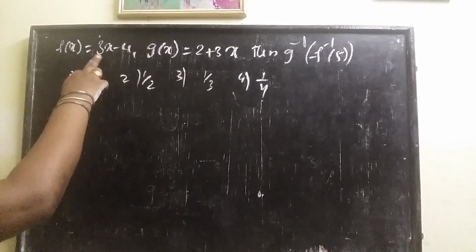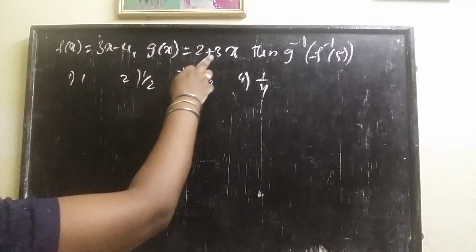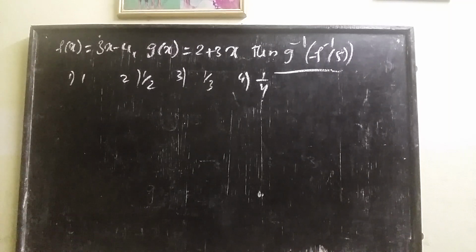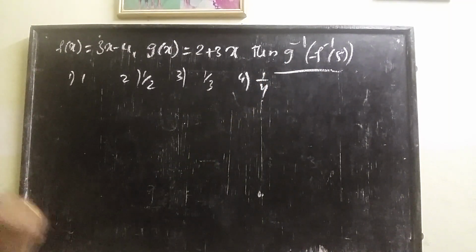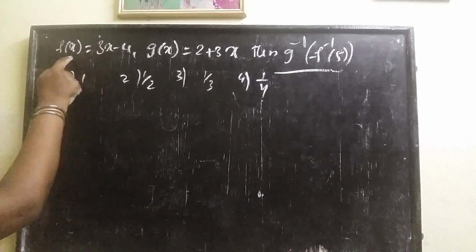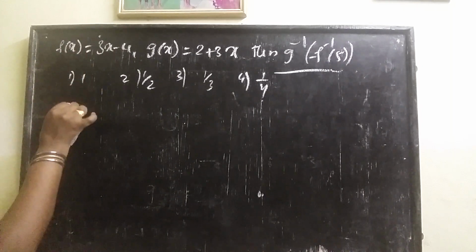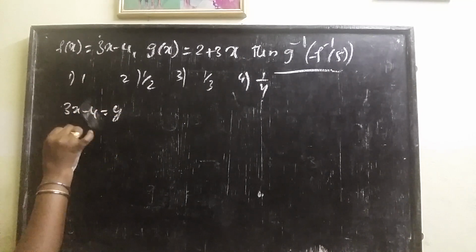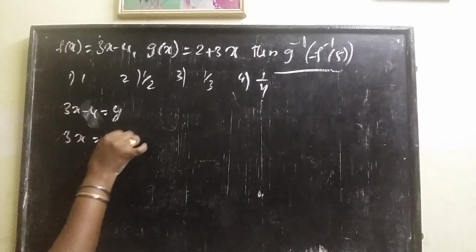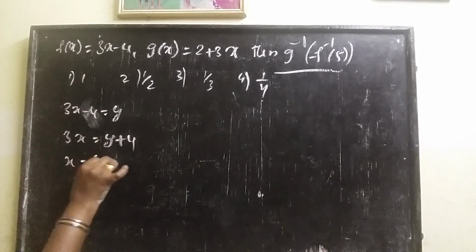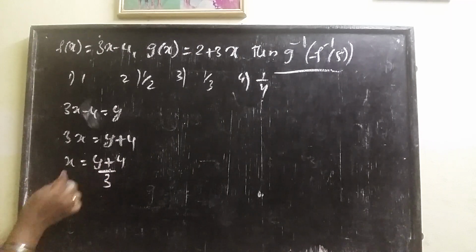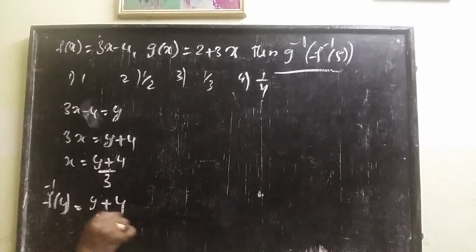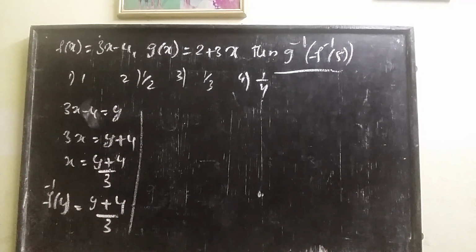Here f(x) is equal to 3x minus 4, g(x) is equal to 2 plus 3x. Then what is the value of g inverse of f inverse of 5? We compulsorily need g inverse and f inverse. First find the inverse of these two. First, for f inverse of x: take 3x minus 4 as y. Then 3x is equal to y plus 4, x is equal to (y plus 4) divided by 3. Here x is nothing but f inverse of y, which is (y plus 4) divided by 3.